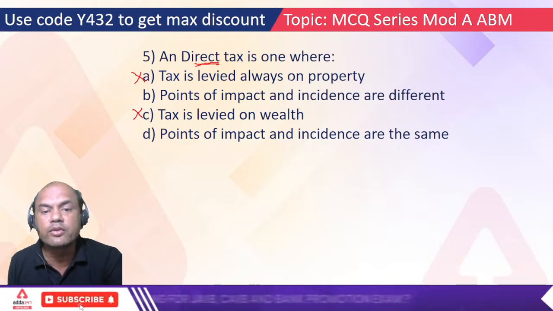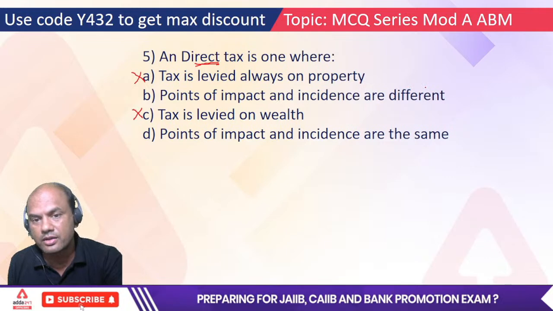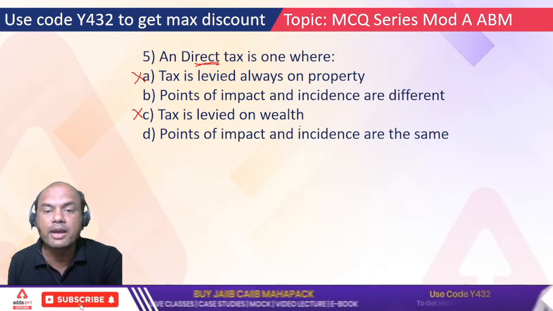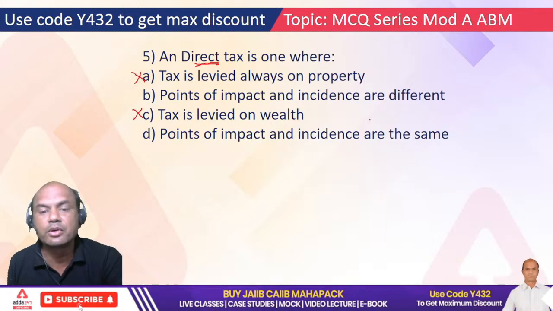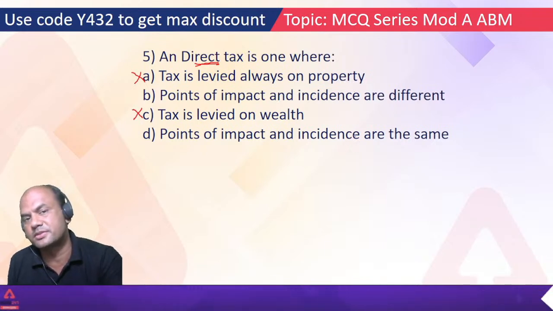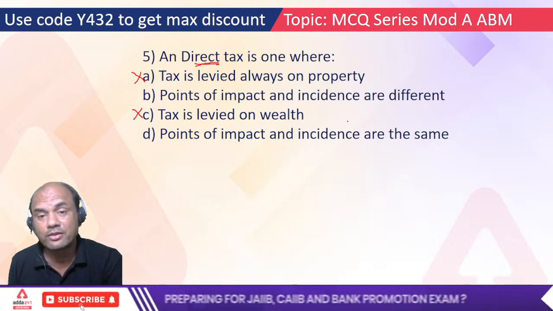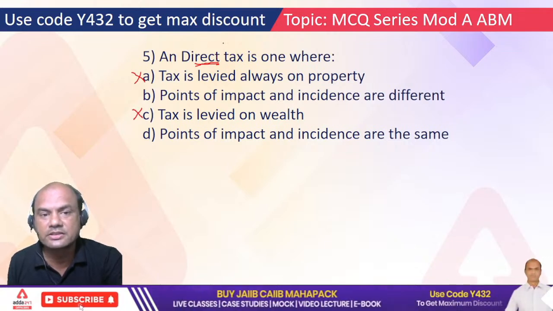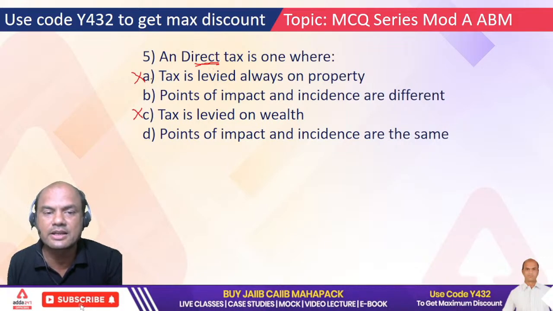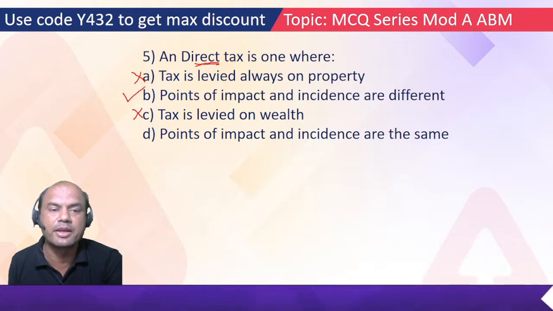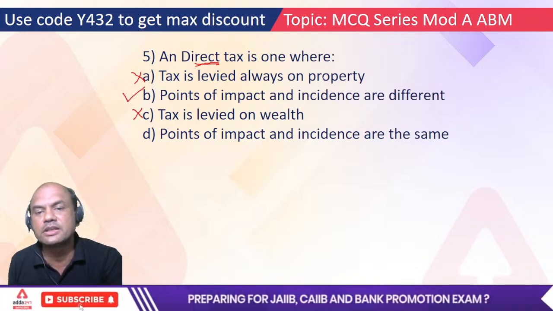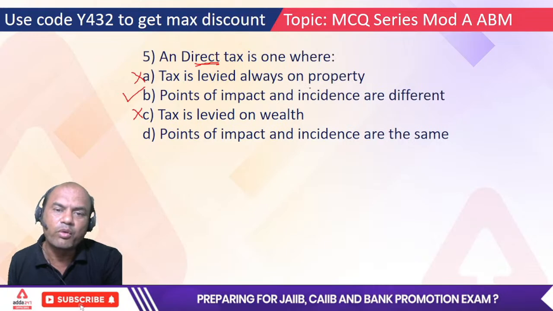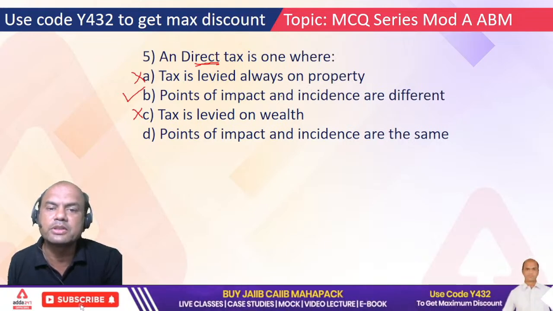So now, point of impact and incidence are different, number one. Point of impact and incidence are same, number two. Now what do you mean by this? Difficult one. See here, I'll tell you the logic behind this. Direct tax. See here, correct answer I'll give you first. Correct answer is B. Point of impact and incidence are different. Why? What do you mean by this point of impact and point of incidence?